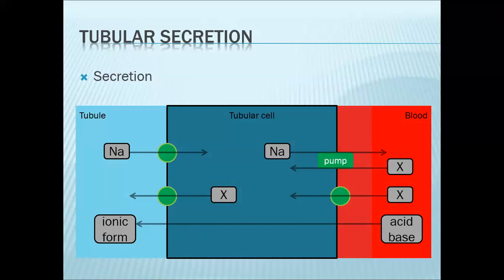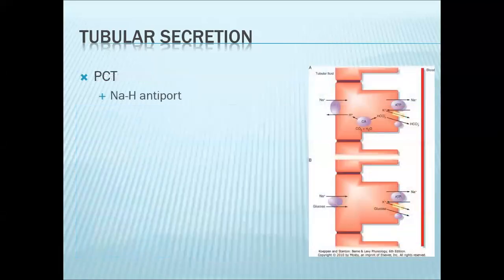So now let's go to the different segments of the nephron. Again, we'll go through each segment. So first, you have your proximal convoluted tubule. For your proximal convoluted tubule, typically this is where the majority of secretion happens. So this is where your hydrogen ions, your drugs, your acids and bases are being secreted.